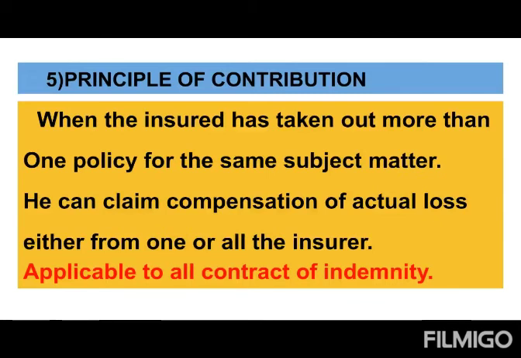For example, a shipping company is taking one policy for a ship, 50 crore. It is a huge amount. So usually if it is a huge amount, one insurance company may hesitate to issue the policy, because if anything happened to the vessel, they have to compensate 50 crore. So they will advise the insured to take 2 or 3 policies from 2 or 3 different marine insurance companies.